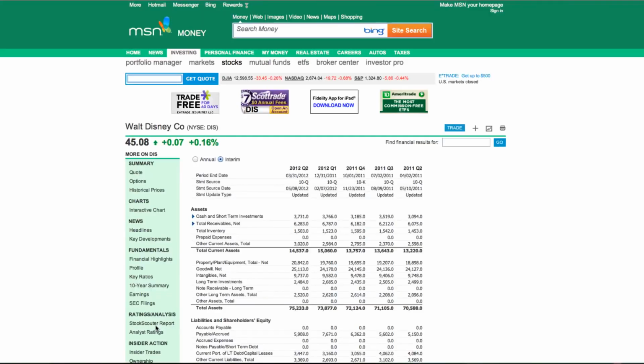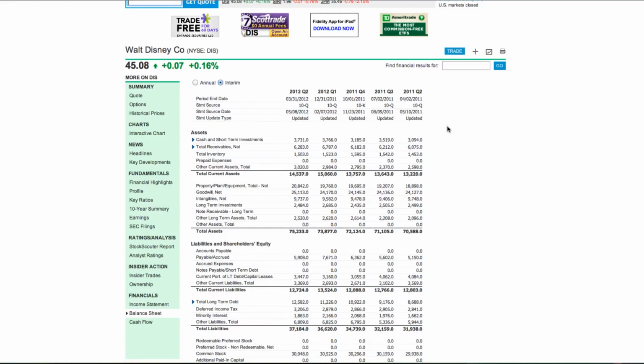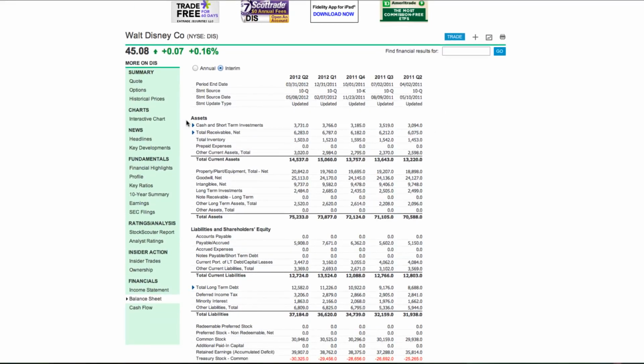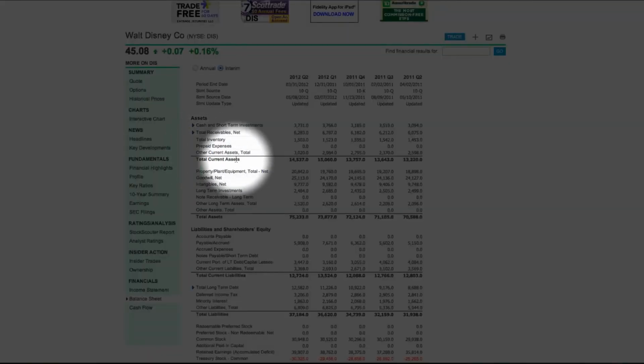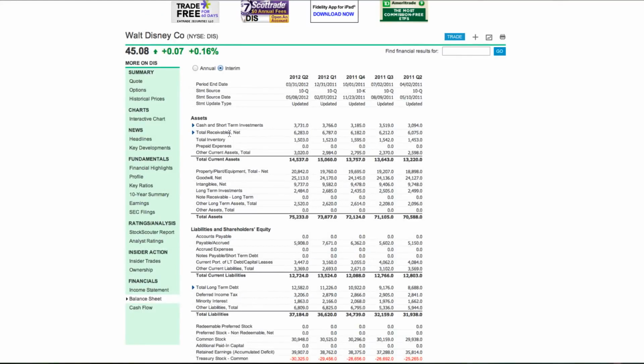So I clicked on balance sheet, which was just down on the financials. And when we come to the balance sheet, again, you're going to want to put it on interim and make sure it's there. And when we look at the balance sheet, we have the assets broken down into two sections. At the top, you have the total current assets, and then you have just total assets. When a company lists something in the total current assets, this means that the company will likely convert whatever that is into cash during the next 12 months.